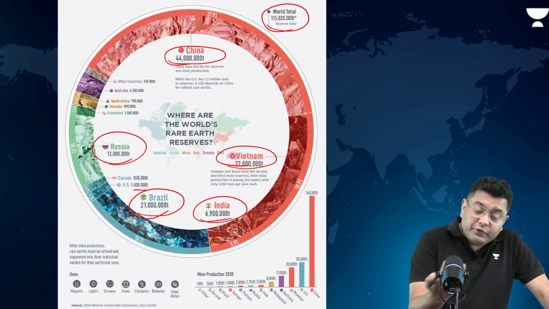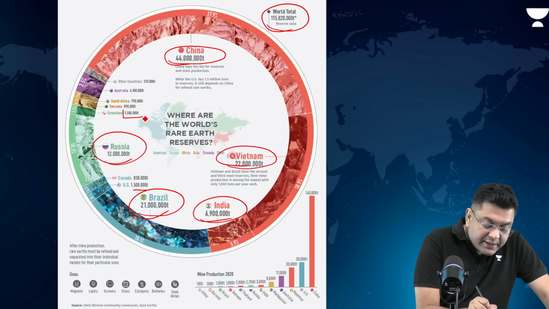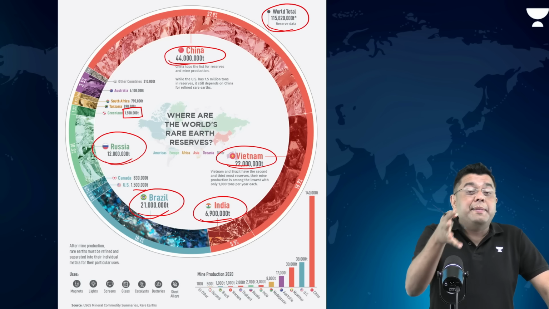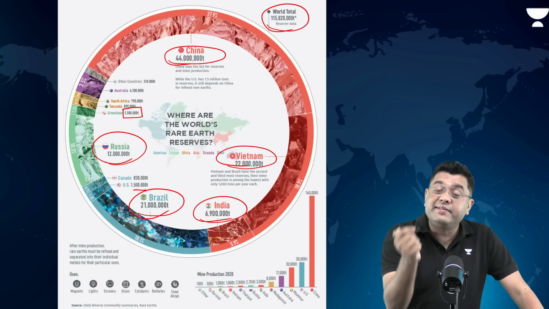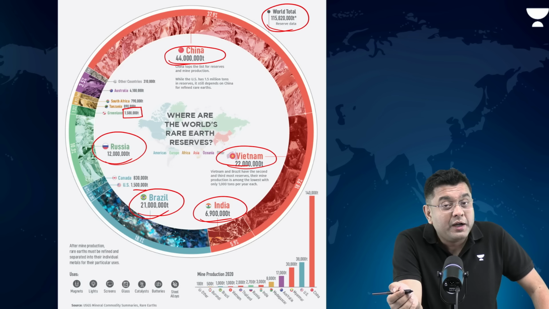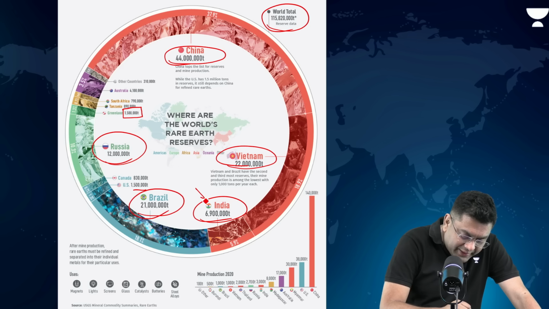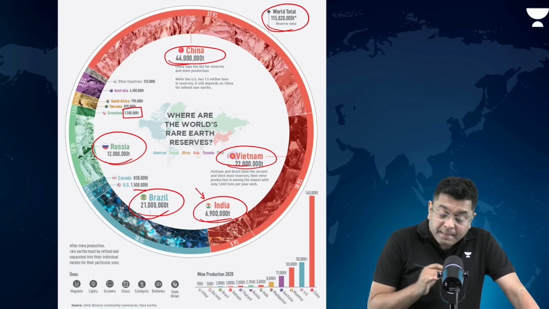That is why the US is so dependent on China. See, Greenland is also on the list. Greenland has an equivalent amount of rare earth elements as the US. That is why Mr. Trump was so interested in annexing Greenland. But the good news here is that India also has a substantial amount of reserves.